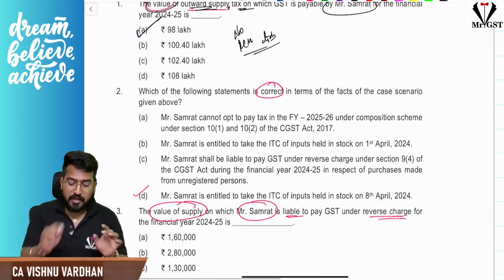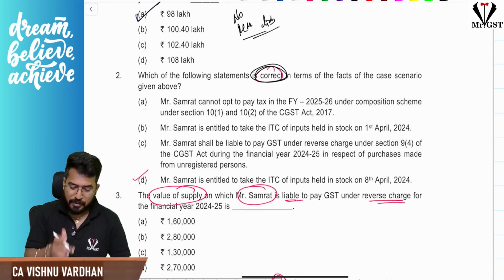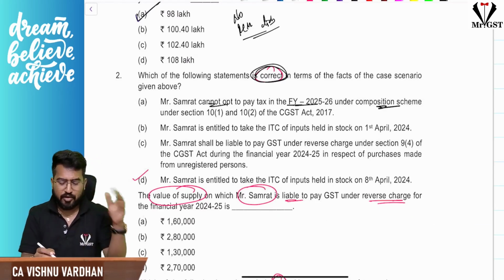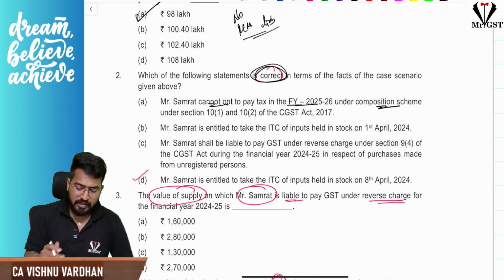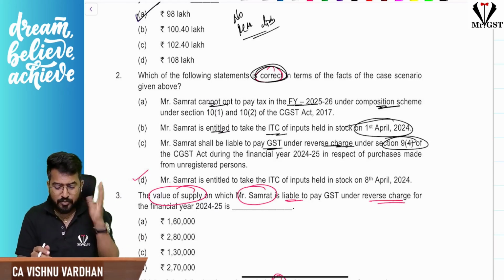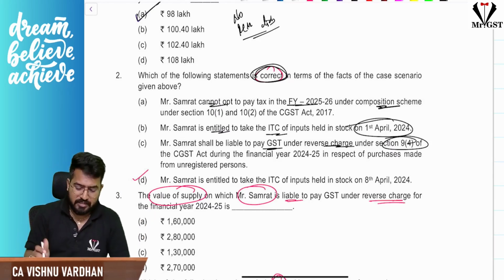Next, which of the statements are correct, not incorrect? Correct. So in this, if you see, sir, he cannot opt for the financial year 25-26 composition scheme. That is absolutely no, because his aggregate turnover is not exceeding 150 lakhs, and he is entitled to take ITC on 1st April, no. And Samarth shall be liable to pay GST under RCM under section 9(4). Whatever you are purchasing from an unregistered person, you need not pay under RCM. 9(4) is something different now, only for real estate people.